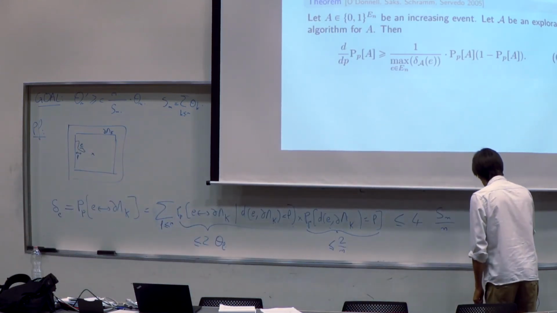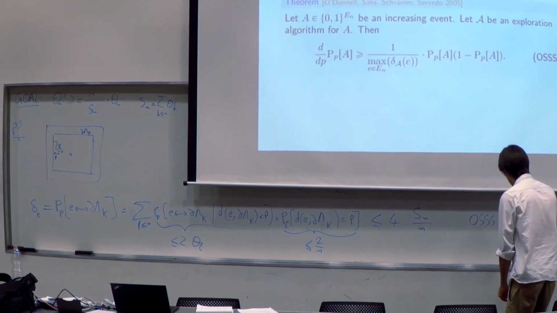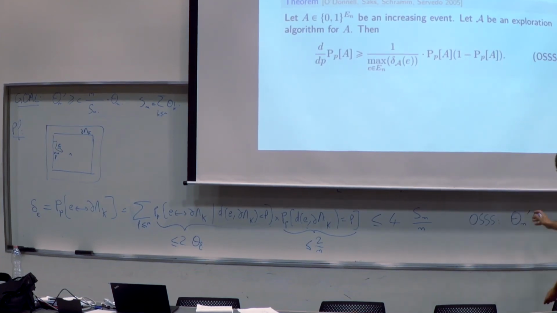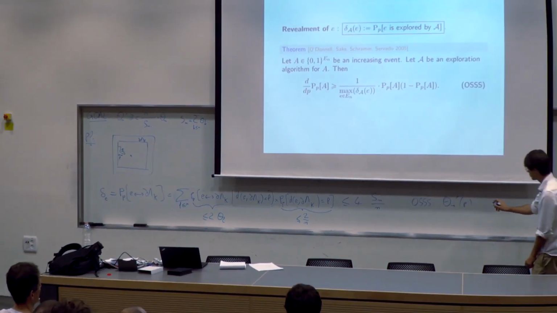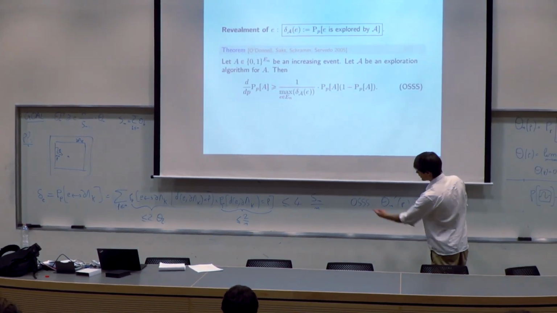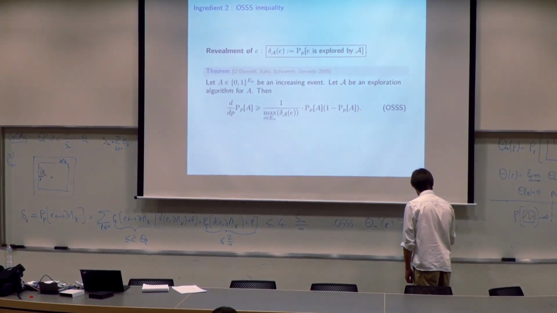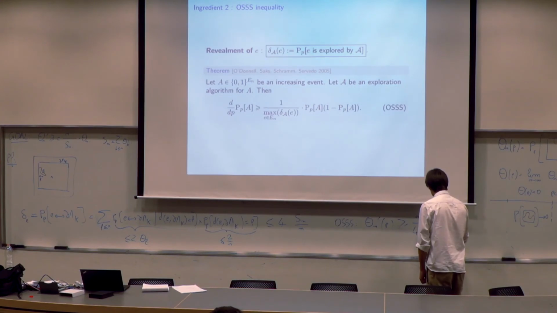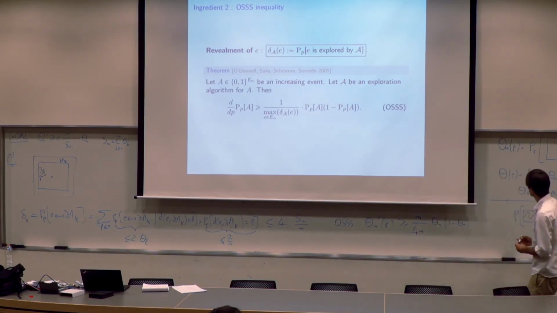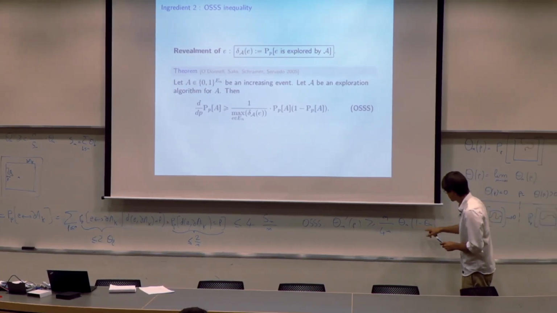So by the OSSS inequality, it gives us, so the derivative is just theta n prime. So here, theta n, the differentiability is just a polynomial, no problem. It's larger than 1 over, and I use my bound on the revealment, so n over 4Sn, and the variance is theta n times 1 minus theta n. And so here I'm very close to what I want, except that I have this term.